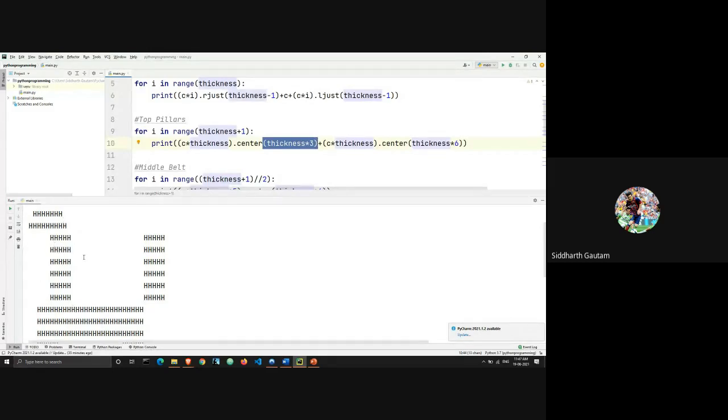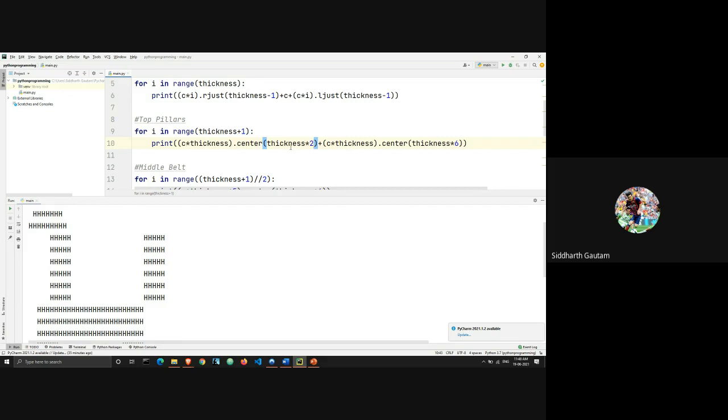The value of thickness into 2 gives us 2 spaces, but if we increase it to 3, it gives us 5 spaces. So you will have to understand the whole function of the code exactly, like why is that happening. But for now, just understand that this is the thing which is handling the number of spaces which come to the left. Okay, got it.